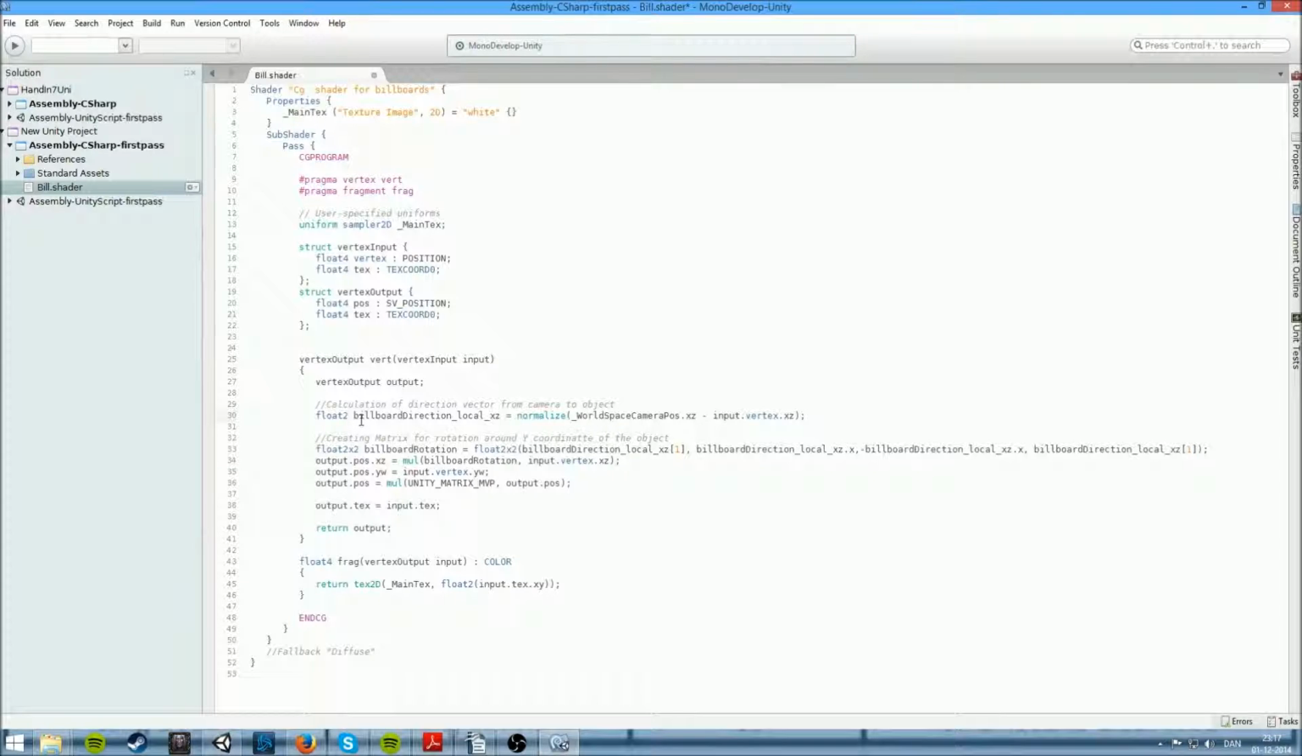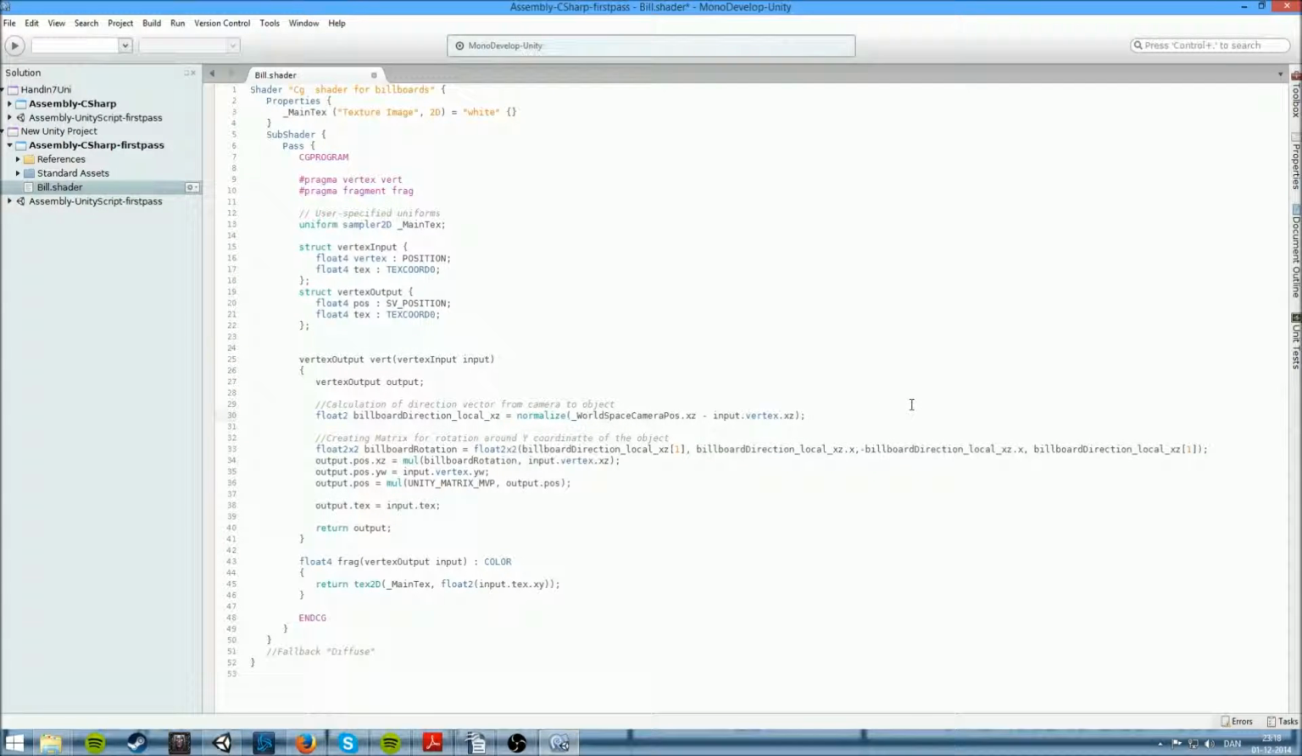First we start by making a float2 vector, where we find the direction from the camera to the object, or the billboard to the player, for example. We start this by taking the camera position, the world space camera position, using this line of code. We take the x and z coordinates. We subtract the input vertex x and z coordinates, which is the coordinates of the object this material is applied to, and we again take the x and z coordinates.